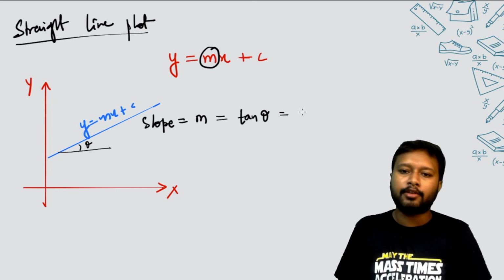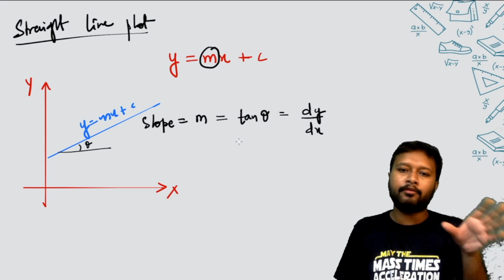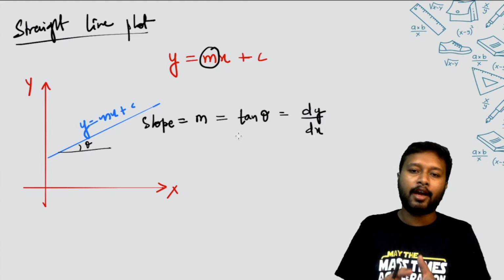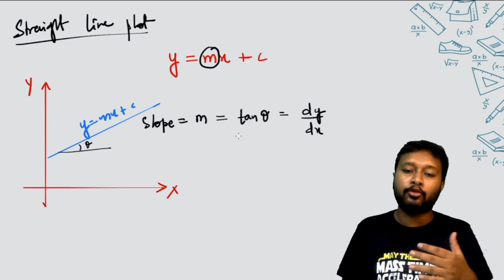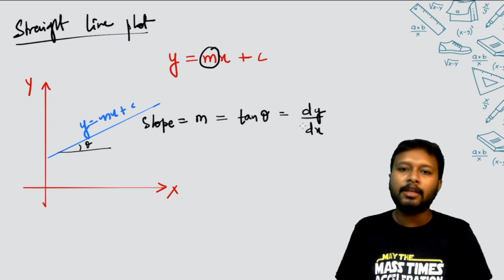Also it is equal to dy/dx, okay. So if you differentiate whatever term you have on the y-axis with respect to whatever term you have on the x-axis, you are going to get the slope of the line, okay. So that is about the slope.